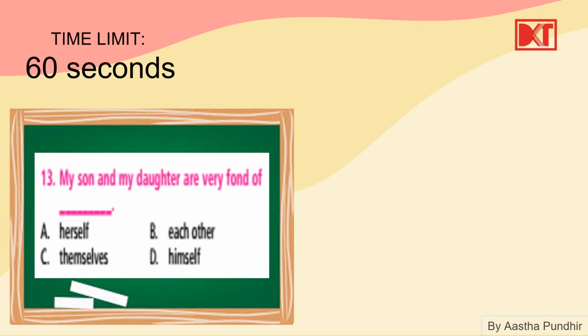Okay, next. My son and my daughter are very fond of herself, each other, themselves, or himself. Here the correct answer is my son and my daughter are very fond of each other. Now each other is which pronoun? It is the reciprocal pronoun. What do reciprocal pronouns do? As we studied, there are these two or more nouns. Here the nouns are my son and my daughter. They're reciprocating the action on one another. That this son is fond of the daughter, reciprocating the action, and daughter is fond of the son. So both of them are fond of each other.